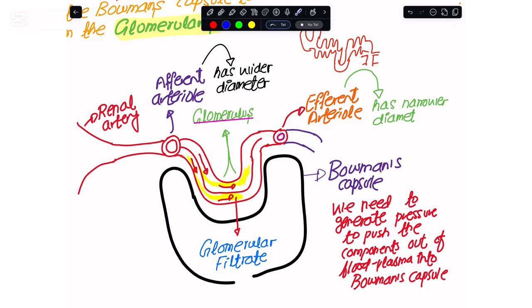This suggests that the blood entering from the afferent arteriole cannot escape out of the efferent arteriole at the same rate. So with more blood coming in and less blood flowing out, this generates a very high hydrostatic pressure within the glomerular capillaries.